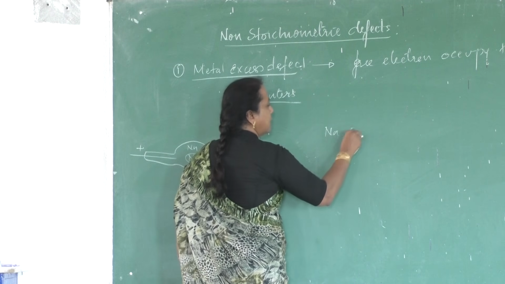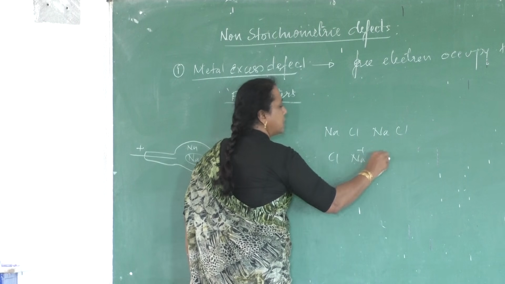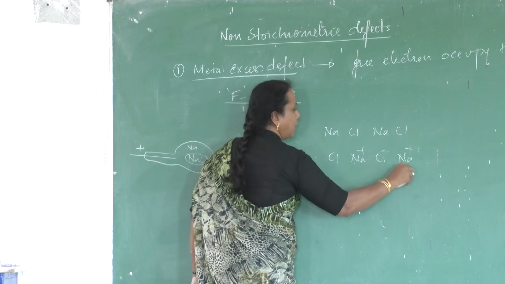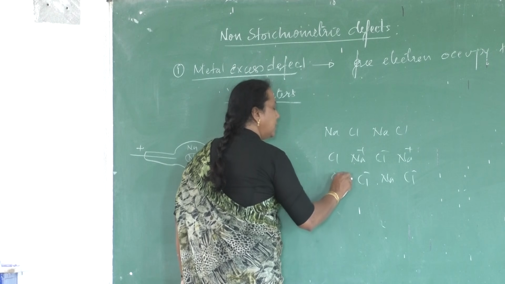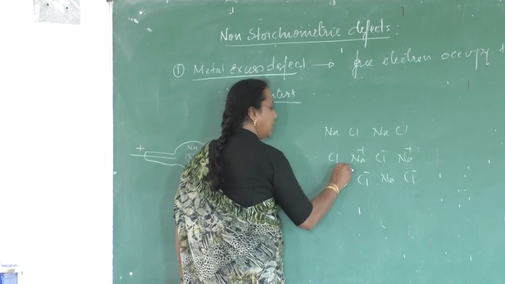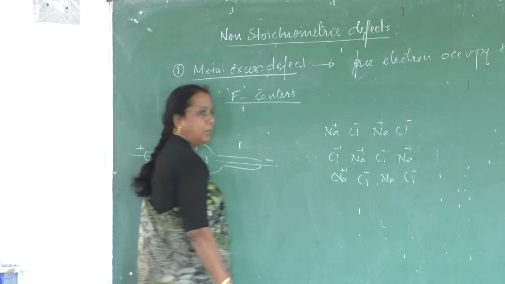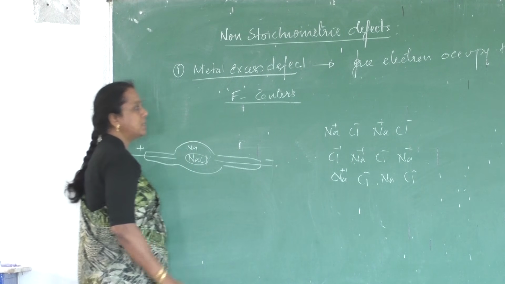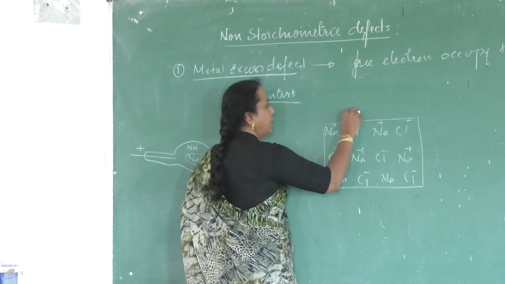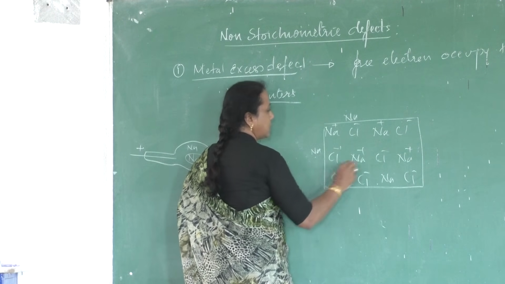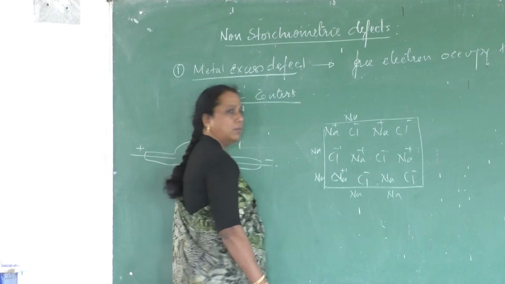This is the sodium chloride lattice. Sodium ions and chloride ions are alternately placed in the lattice. Whenever we heat the crystals in the discharge, in the vapors of sodium metal, some of the sodium atoms get deposited on the lattice. On the crystal, sodium atoms get deposited like this. Sodium atoms get deposited on the crystals of sodium chloride.